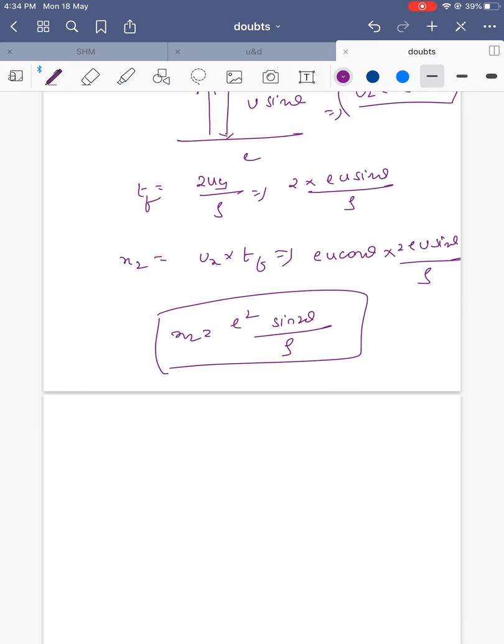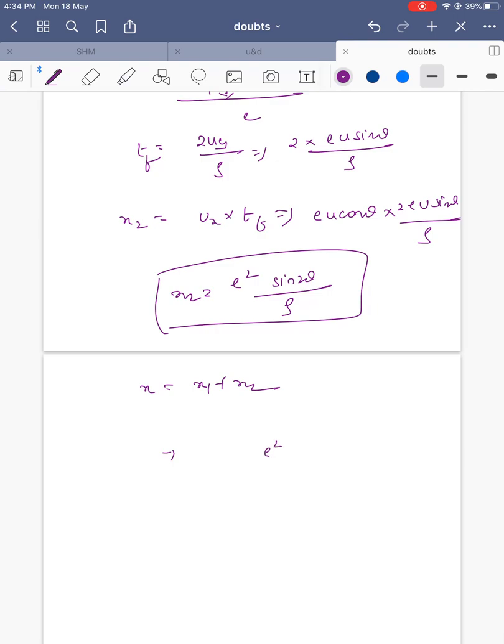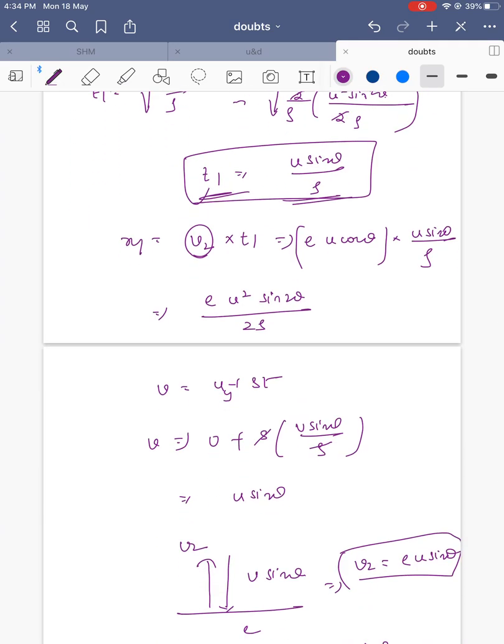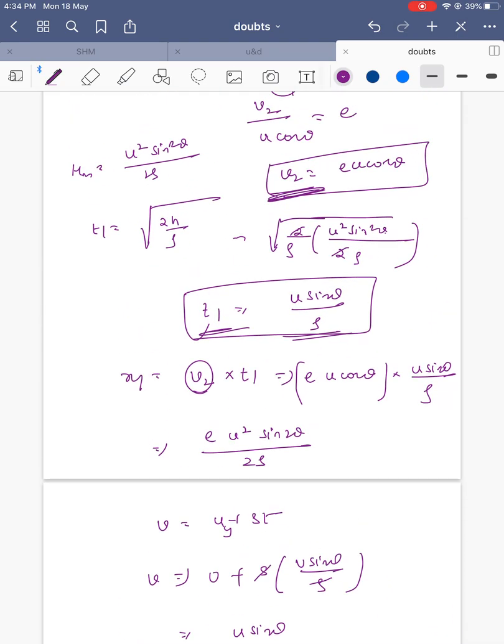Then x equals x1 plus x2. x2 is e squared u squared sin 2 theta by g, plus the x1 value, v2 into the time, which is e times u squared sin 2 theta by 2g.